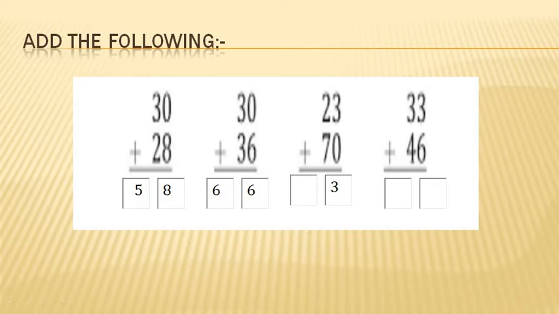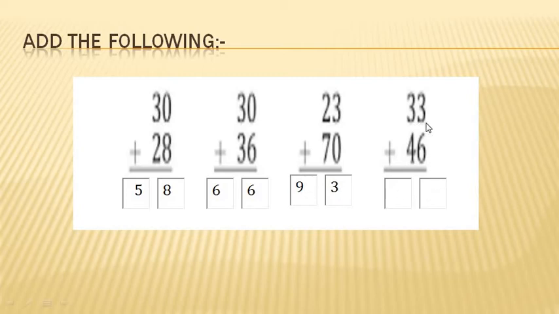First of all count 2 fingertips. Now count 7 more to it. Now count all together. 2 after 3, 4, 5, 6, 7, 8, 9. What I have said? 9 or 8? 9. I should write 9 here. So 23 plus 70, we get number 93.